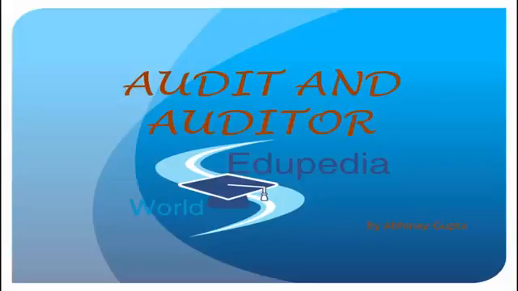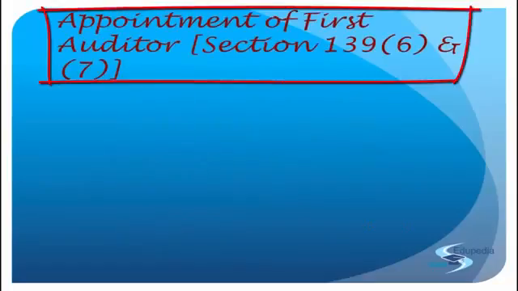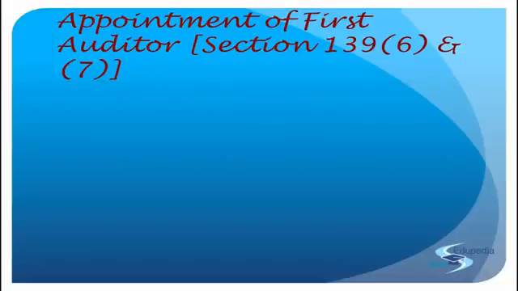But now understand one thing: if an auditor is appointed for the first time in the first AGM, then who takes care of the company before the AGM? Does that mean that we do not have an auditor before the first AGM? The answer is no. So today we take up the next section and deal with the appointment of the first auditor. This is dealt with by section 139 subsection 6, and subsection 7 for the government companies. What section 139 subsections 6 and 7 have to say is what we'll be seeing in today's lecture.